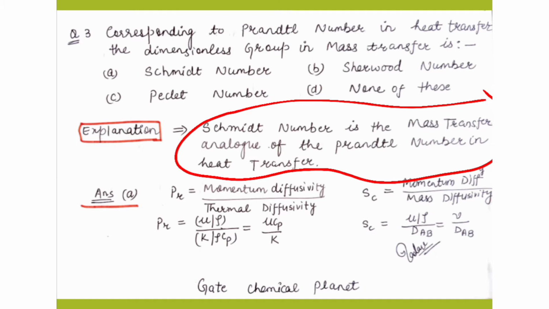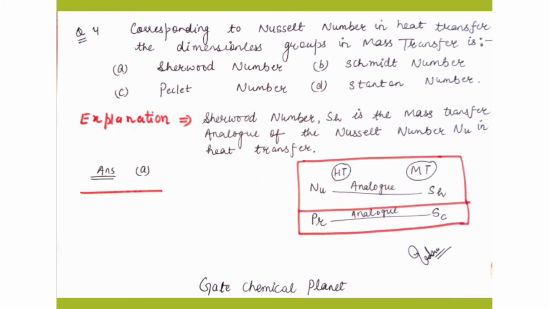Prandtl number equals mu Cp by K, and the Schmidt number equals nu by DAB. We have already explained this. So the Prandtl number in heat transfer is analogous to the Schmidt number in mass transfer. I think it is clear to all the students. Now we will come to the next question.